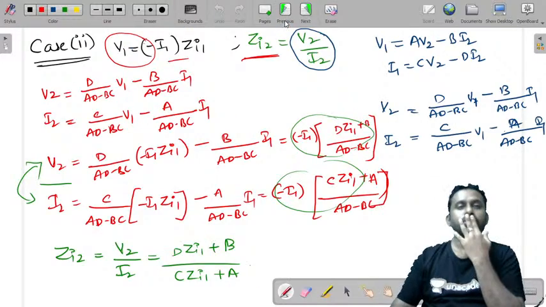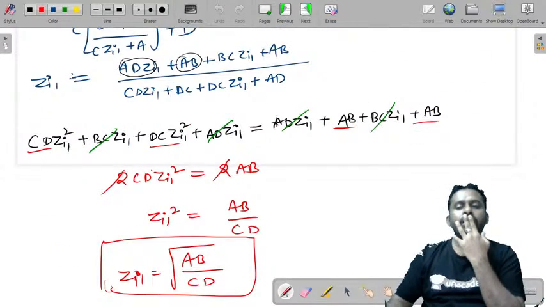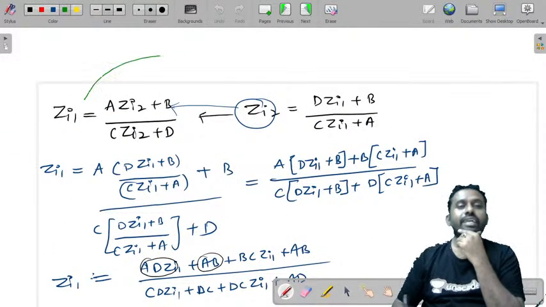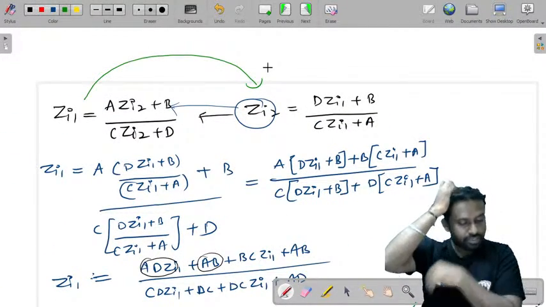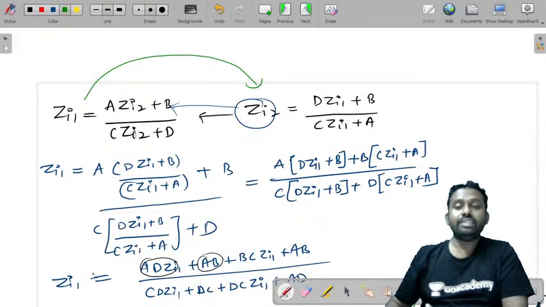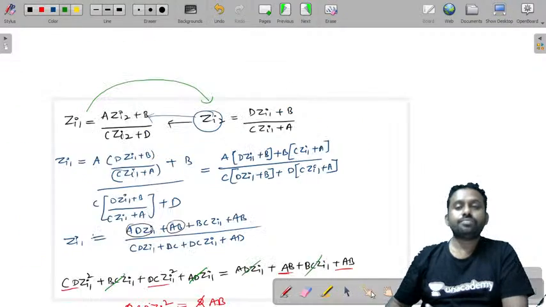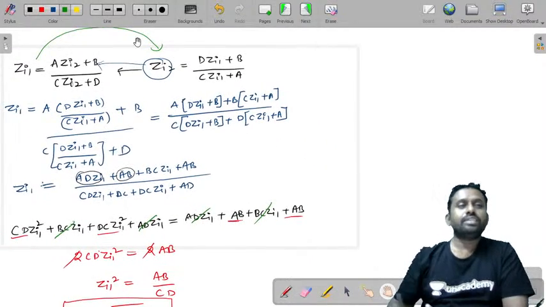Similarly, you can substitute Zi1 in Zi2. Similarly, substitute Zi1 in Zi2. Let's do that. Let's try to substitute Zi1 in Zi2.